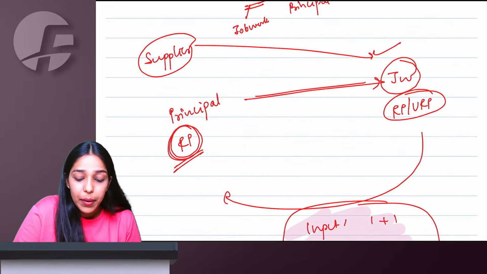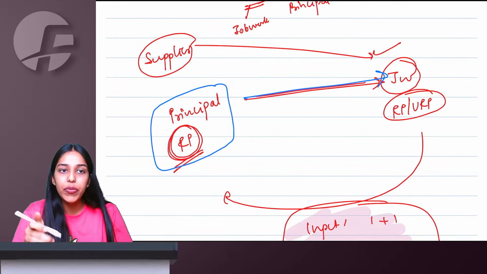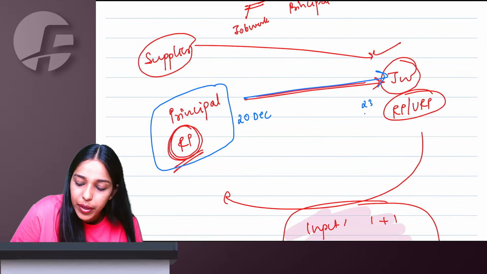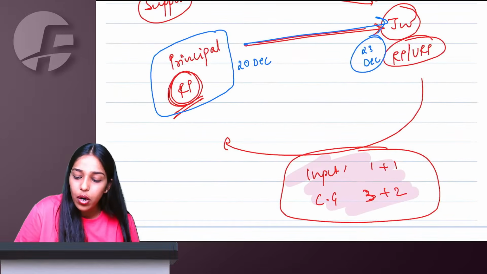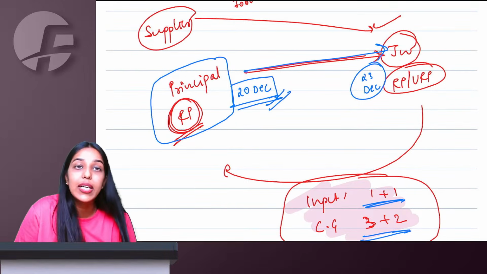See, understand. When principal is sending the goods to job worker, the date on which principal is removing the goods, 1 year or 3 years, will start from there only. So let's say principal removed the goods on 20 December, job worker received on 23 December. 1 year for inputs and 3 years for capital goods will start from 20 December only.